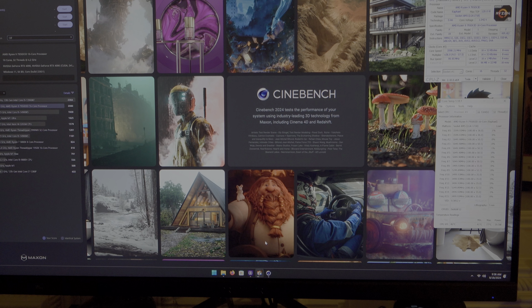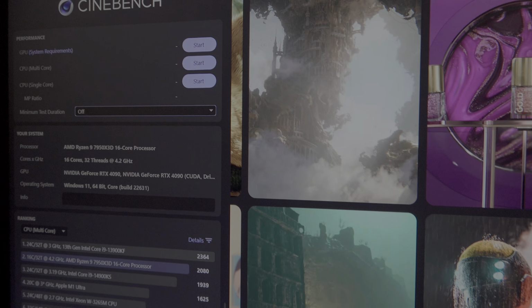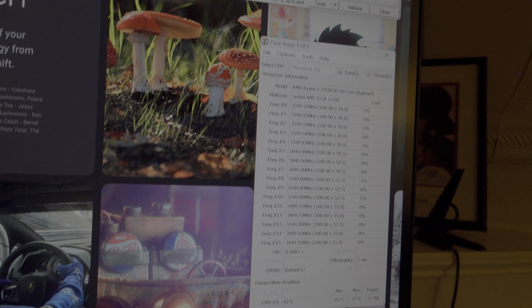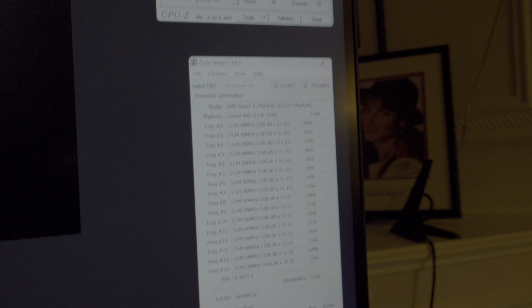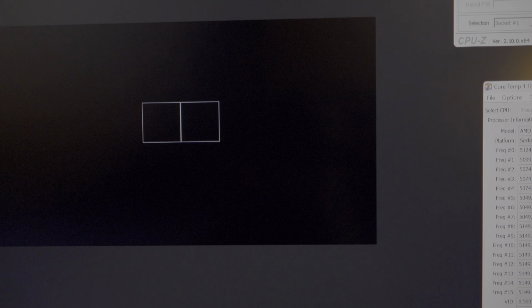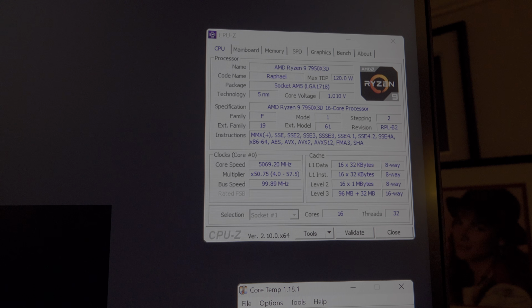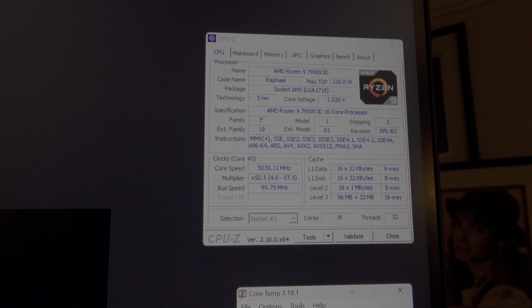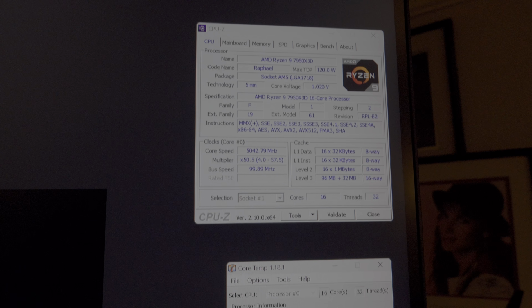Okay, so I got Cinebench 2024 open. We're going to do the CPU multi-core test. We're just going to do the short duration test because the other one takes about 10 minutes long or longer. We're going to go ahead and load up the cores now. Start. Now this test does take longer to run, so what I'm going to do is just show you a little bit of the test while it's running to show you the temperatures, max temperature. And all the cores are loading up to about 5044 megahertz. Obviously it will vary depending on the temperatures and load.